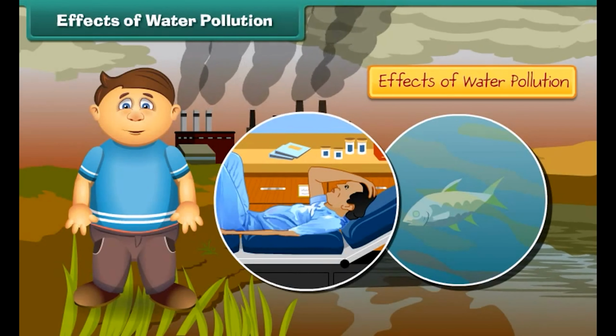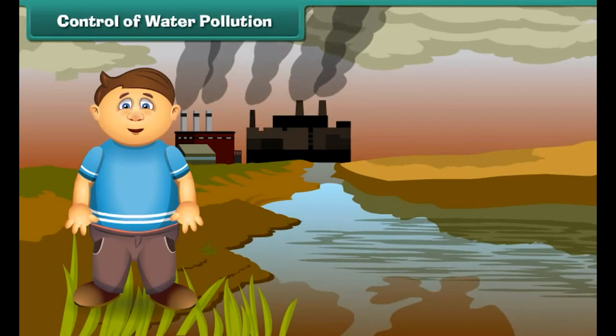Can we control water pollution? The answer is yes. To control water pollution, we should not dispose garbage and harmful chemicals directly into ponds, lakes, and rivers. Friends, now it's time to check your understanding. Identify the activity which does not cause pollution.